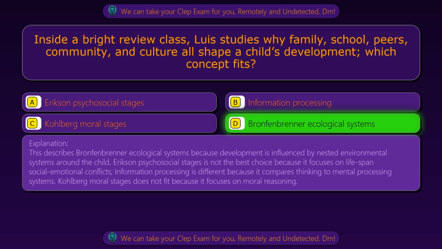This describes Bronfenbrenner ecological systems because development is influenced by nested environmental systems around the child. Erikson psychosocial stages is not the best choice because it focuses on lifespan social-emotional conflicts. Information processing is different because it compares thinking to mental processing systems. Kohlberg moral stages does not fit because it focuses on moral reasoning.